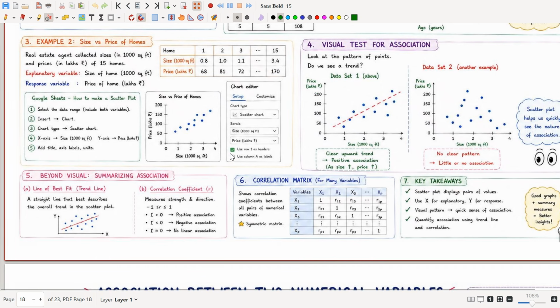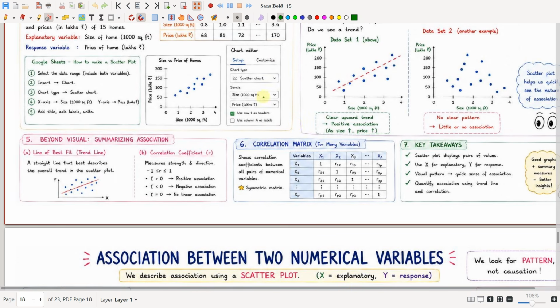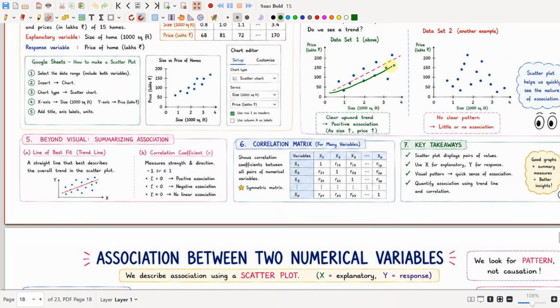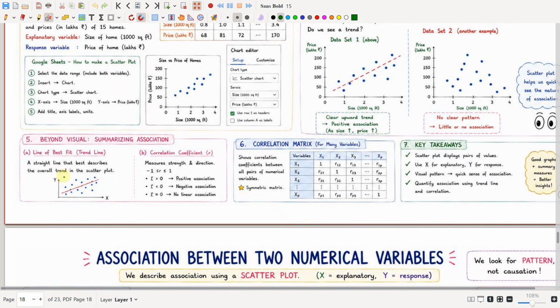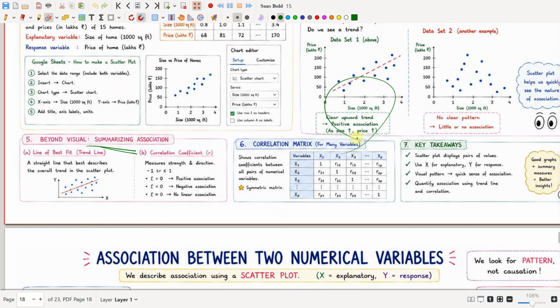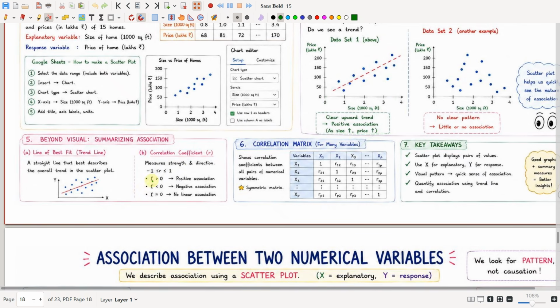Okay, so beyond visual, we can summarize the association like this. We can draw a straight line that describes the overall trend in the scatter plot. See, the line here is denoting the increasing trend, right? So this line is used to summarize the association. And you have also used the correlation coefficient. Now we shall see how we calculate the correlation values.